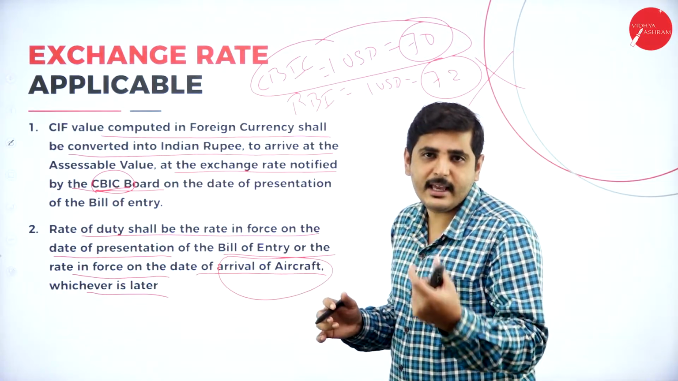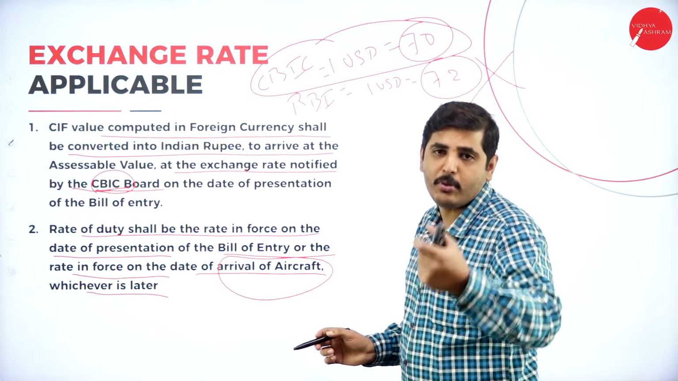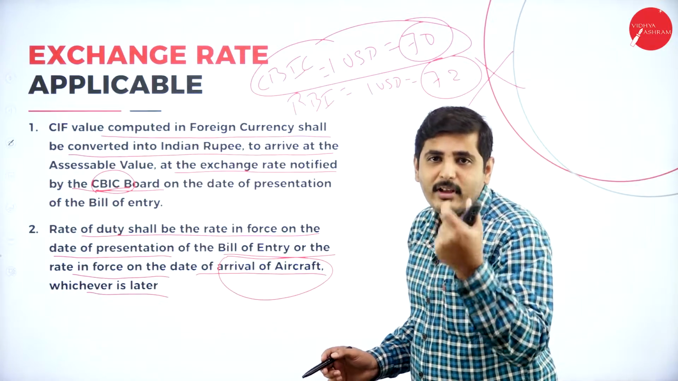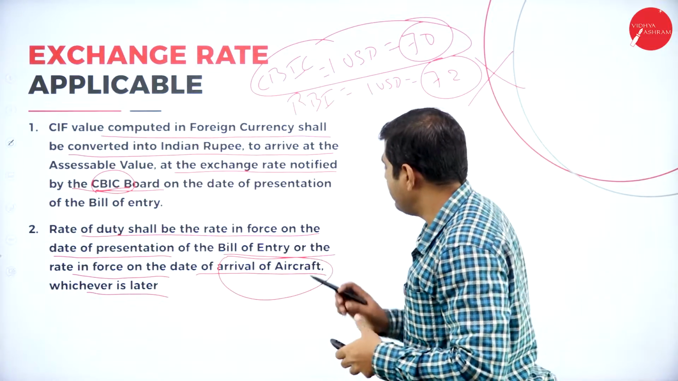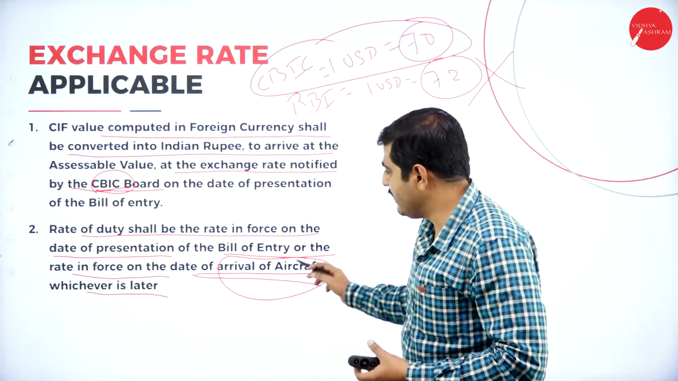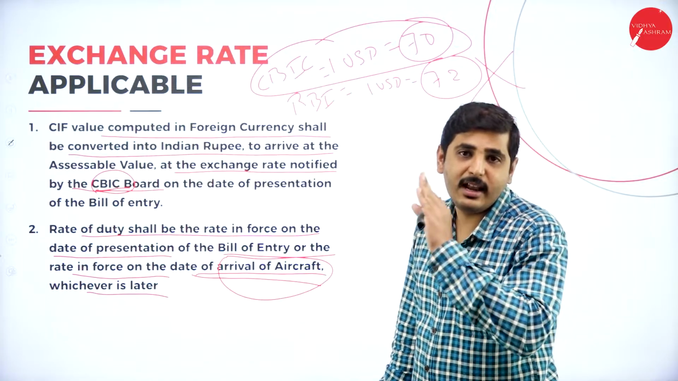For example, every day the value of the rupee will be changing. Today it will be 71 rupees, tomorrow it will become 72, the day after tomorrow 73. On which amount will we consider? Either the bill of entry or the aircraft reaching the Indian port, whichever is later should be considered, not whichever is earlier.